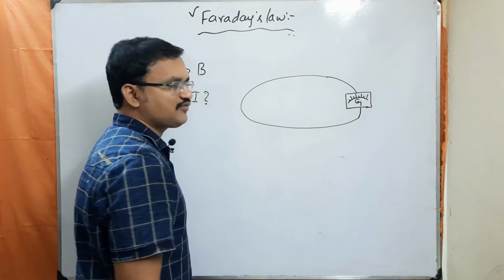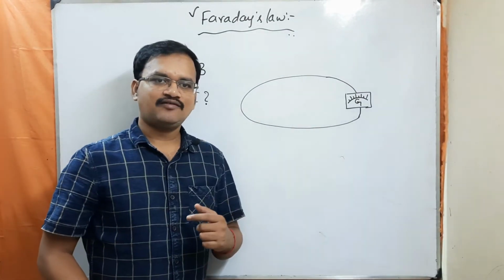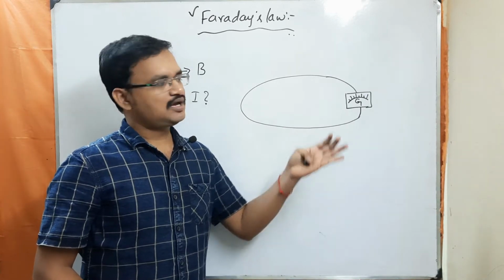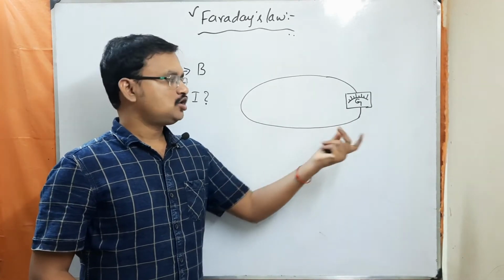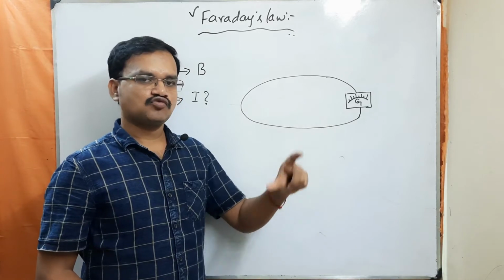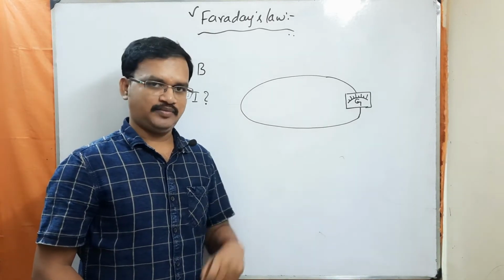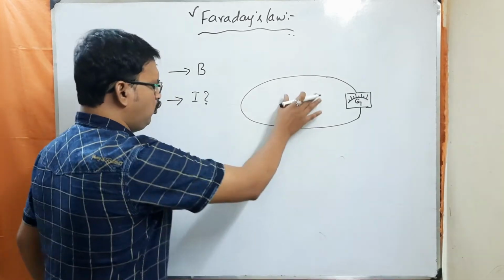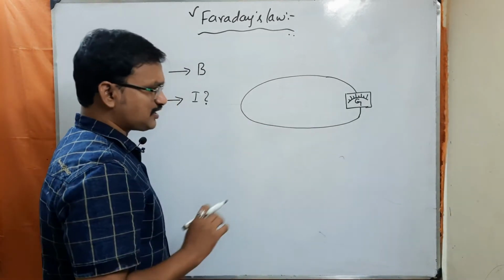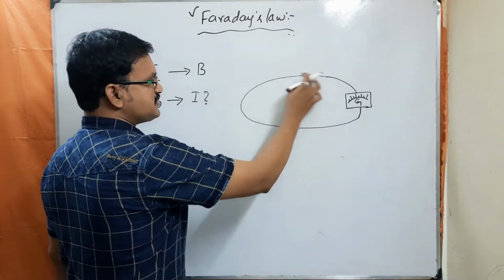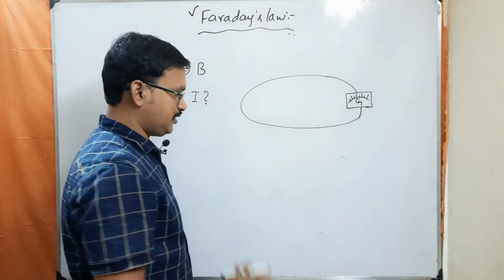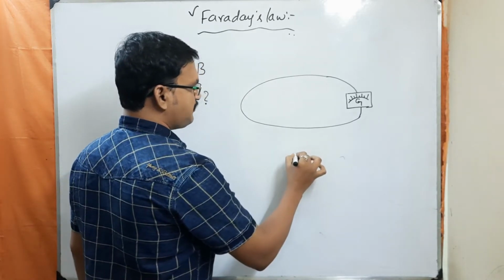So what is the purpose of the galvanometer here? You can utilize the galvanometer either as a voltmeter, or we can use it as an ammeter. That is the purpose of the galvanometer. So he has taken a conducting loop, and to the ends of the loop he has connected a galvanometer. So now he has taken the magnet here.